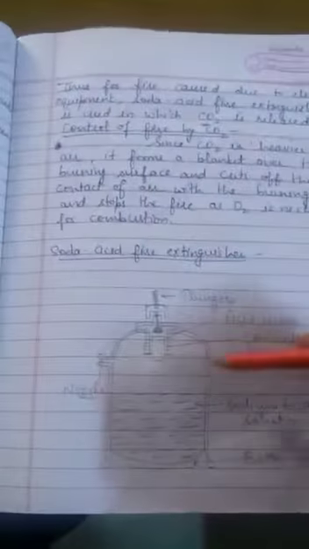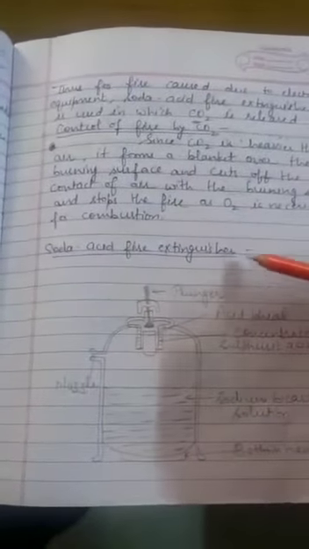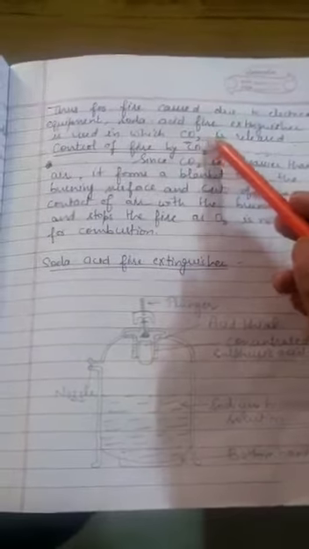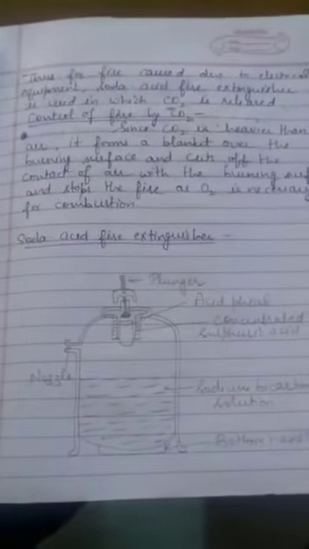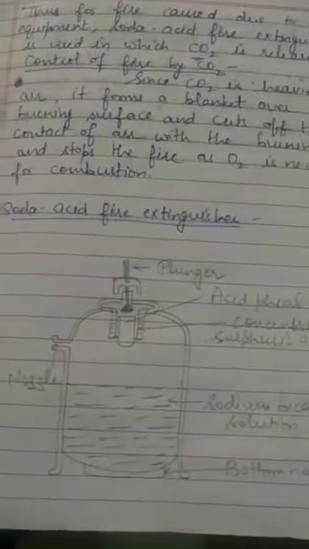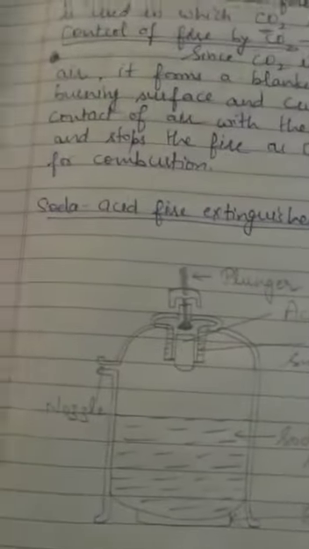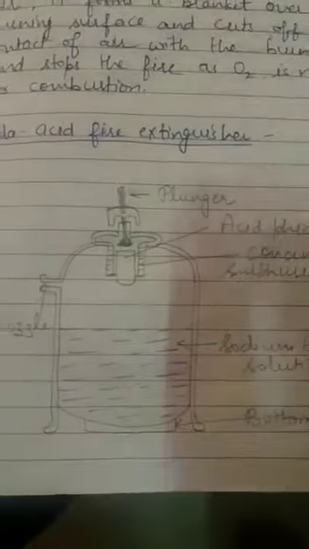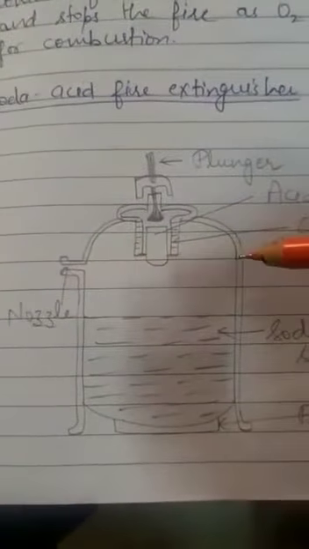Now here I have shown the diagram of a soda acid fire extinguisher which releases carbon dioxide gas to control the fire. Now what is its structure? As you can see, these extinguishers have a metallic cylinder containing a saturated solution of sodium bicarbonate.